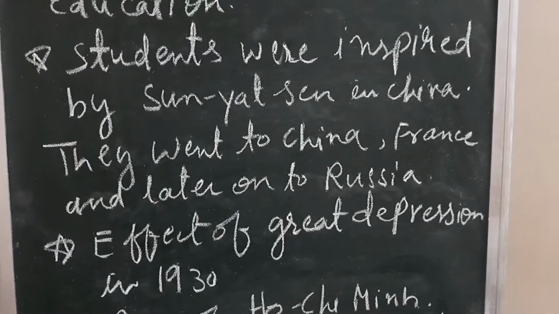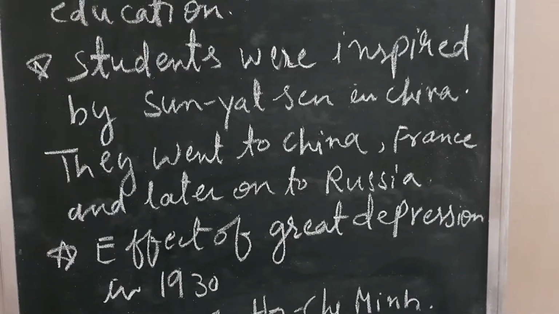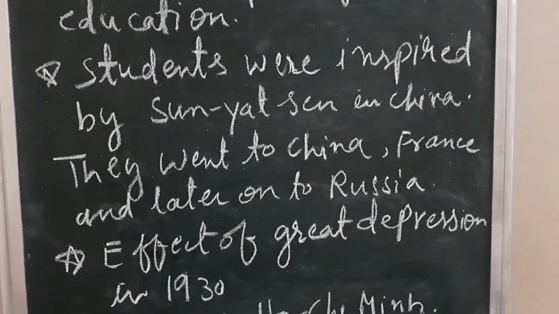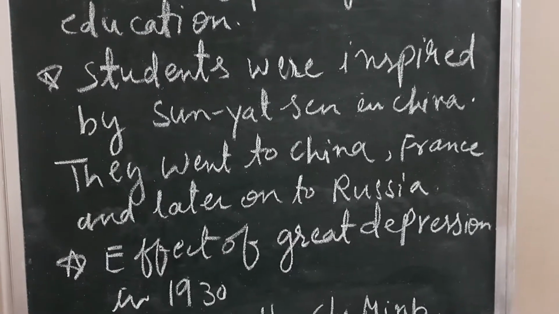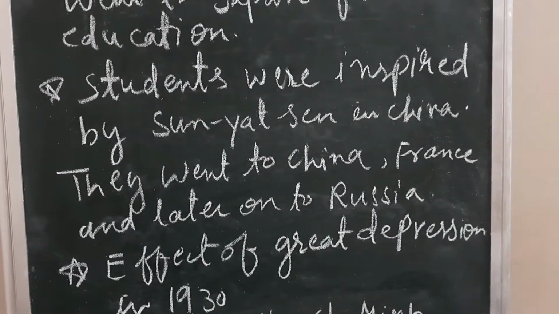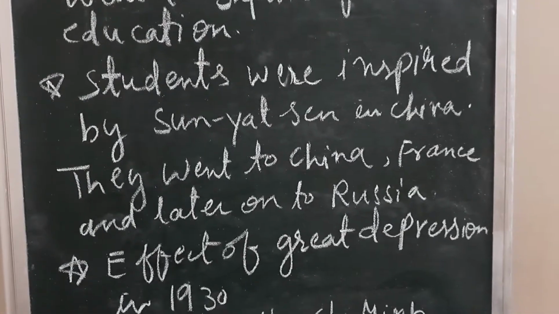The price of rubber came down. This led to rising rural debt, unemployment, and rural uprising. The French suppressed these uprisings with great cruelty. They even used planes to bomb the demonstrators.